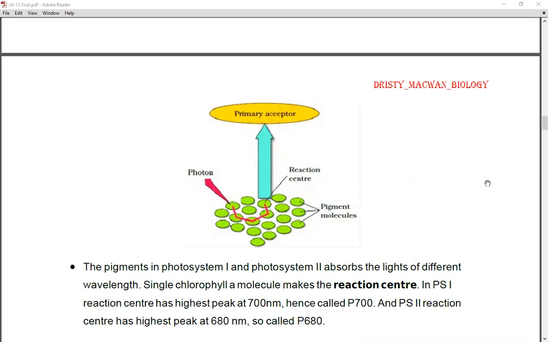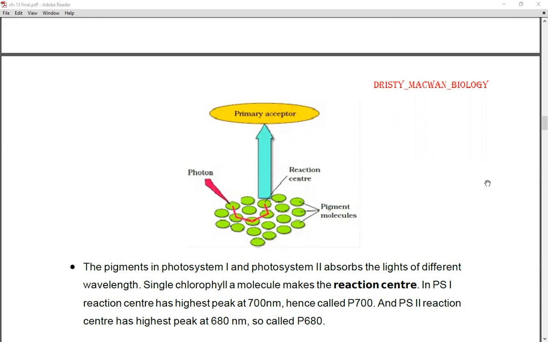So these are the two different types of photosystems, based upon the different types of pigment molecules inside them. So this is today's topic, what exactly the LHC, the light harvesting complex, is. It is composed of photosystem 1 and photosystem 2, as well as a reaction center, where different pigments are present in different photosystems.